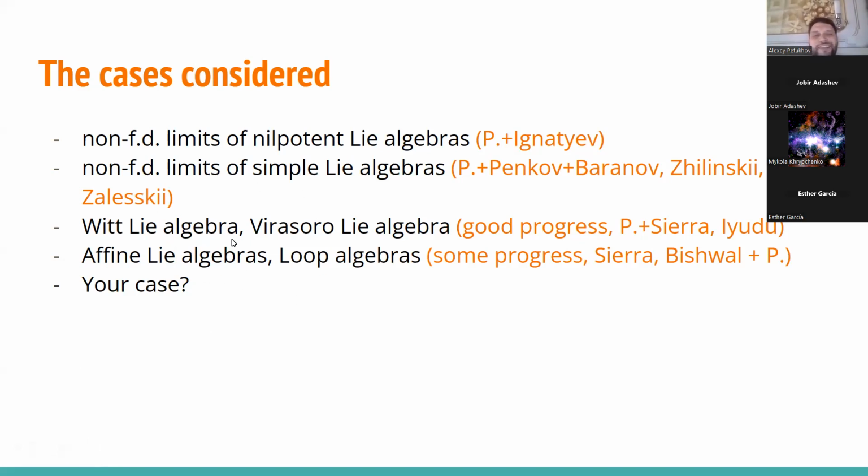The respective classification of primitive ideals should be available and should not be very hard, and it should be, in some sense, simpler than the classification available for finite dimensional algebras. But, well, I can't do everything in finite time, and I welcome everyone who would like to think about the subject more to do some work in the direction of other algebras.